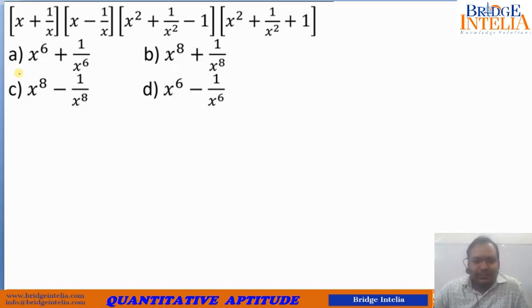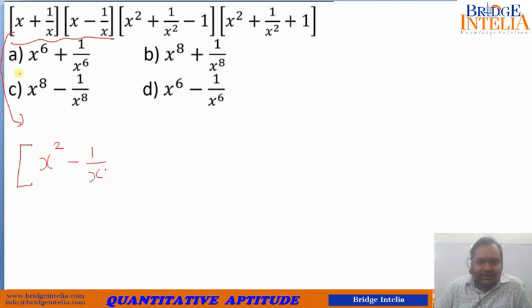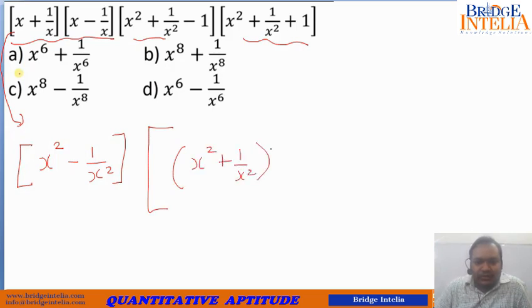Let's see this one. Okay, so the given expression, this is (a plus b) into (a minus b), and this is also of the form (a minus b) into (a plus b). So I'll quickly transform this. Multiplying the first two terms, this can be written as x square minus 1 upon x square, and multiplying the last two terms, this would become (x square plus 1 by x square) whole square minus 1.